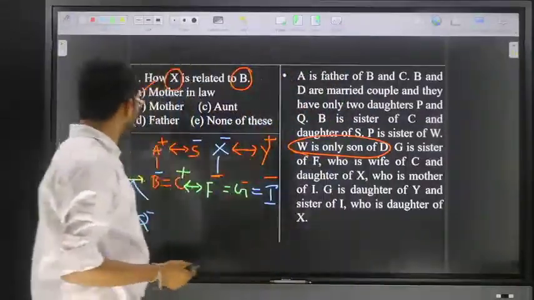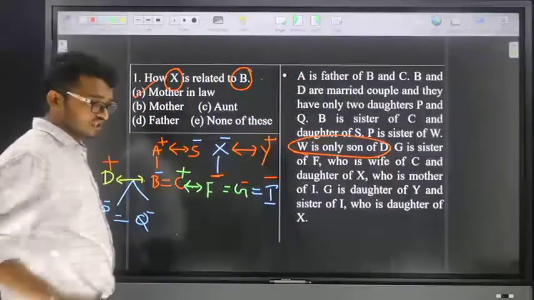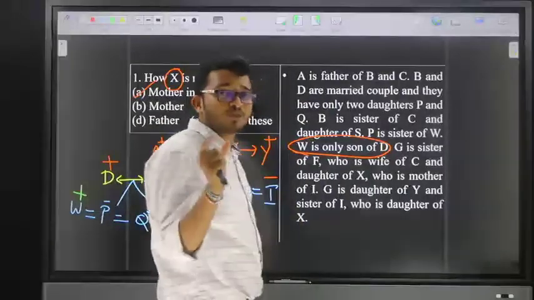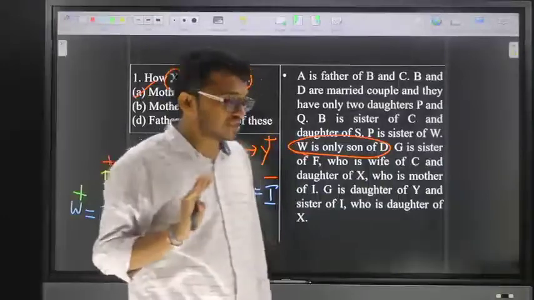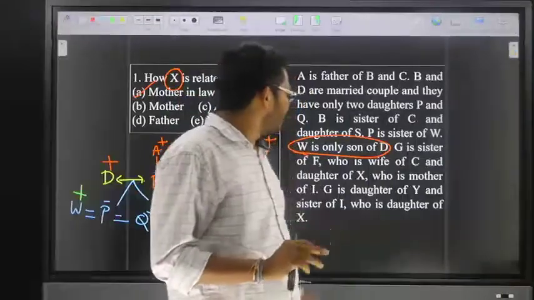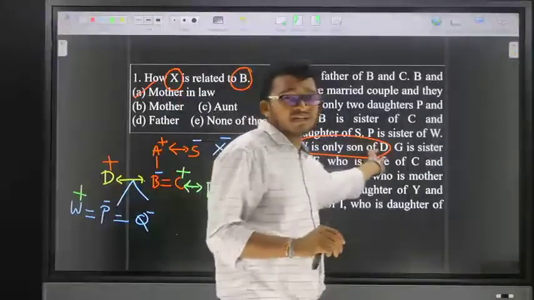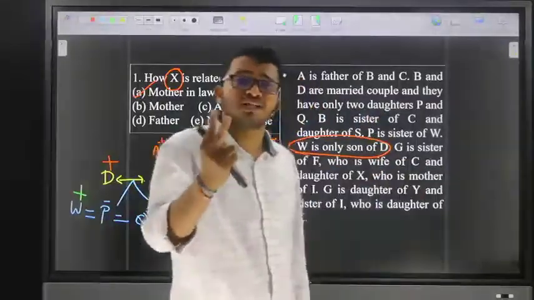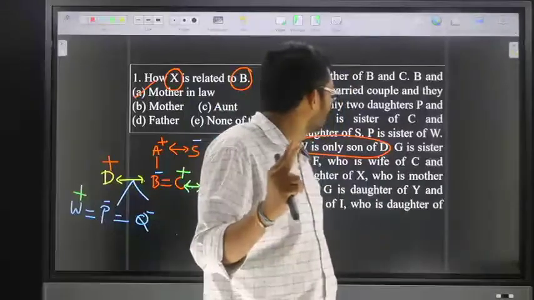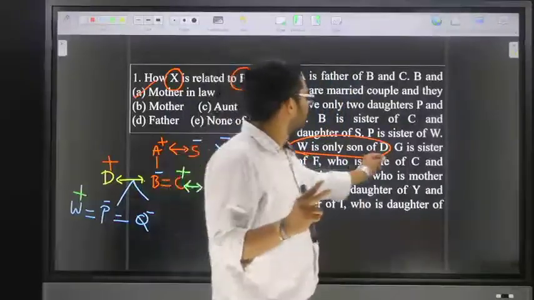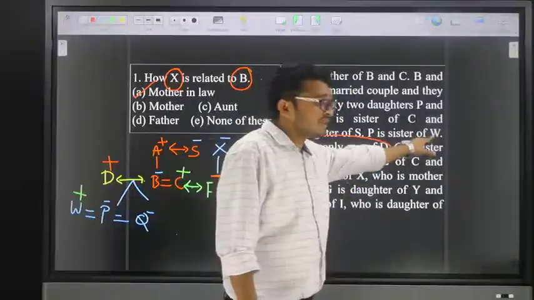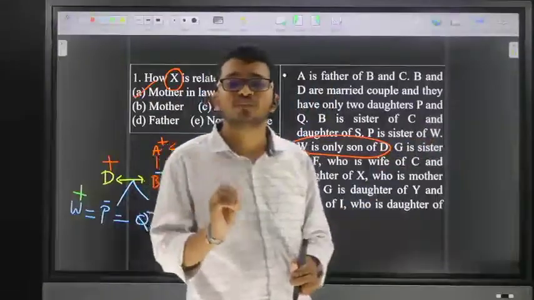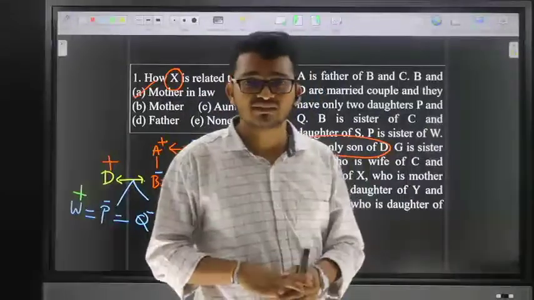See here. Suppose friends check here. I will explain. Friends, remember what the meaning of superfluous is? Which is not required. So friends, here the mention is W is only son of D. This statement is not required. Why? Because for that couple we have only two daughters, P and Q. The mention is P is star W male, then W is compulsory male. Just remember simply, superfluous means not required.